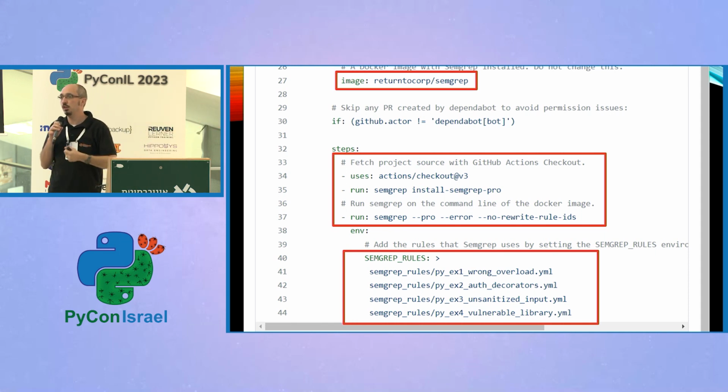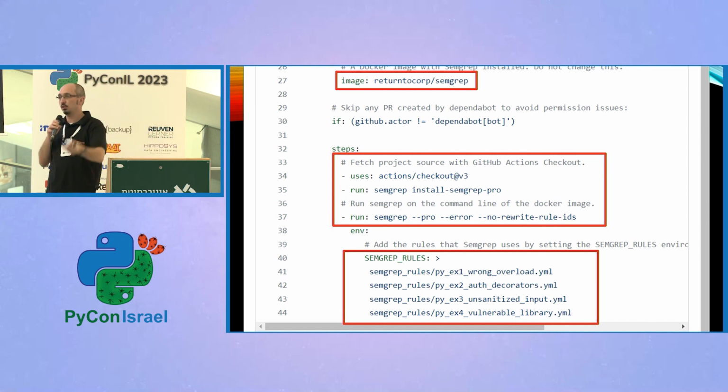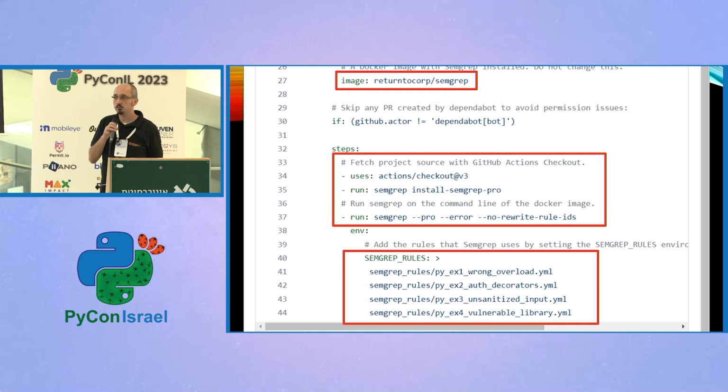As you might imagine, the Semgrep rules are in our repository. The code that we use as example code is in our repository. This is going to run those Semgrep rules on the code each time we do something in that repository. This repository, by the way, is on our public GitHub. We'll put up a link to it at the end so you can take a look and play around for yourselves afterwards.